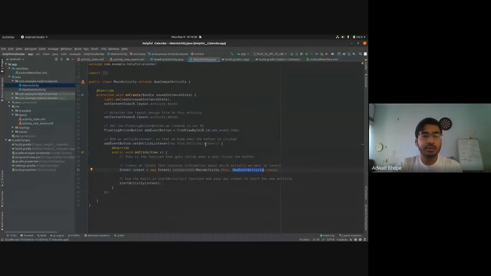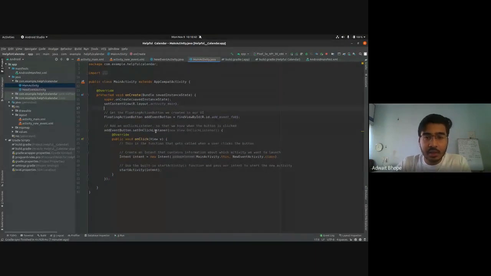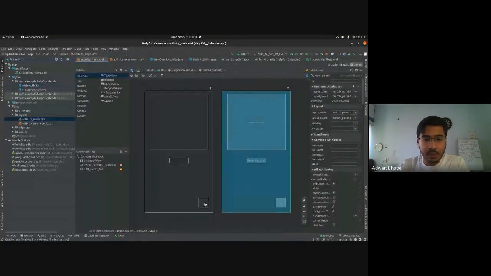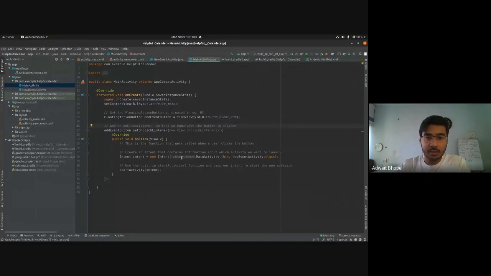By the way, just make sure when you do this, sorry, one thing. This line has appeared twice, so make sure it only appears once. So I'm going to delete this set content view. And one thing, whenever you're doing this find view by ID, you and I might be using different conventions and different namings. So whenever you copy my code from GitHub, do make sure that your ID is correct, add event underscore FAB, and I'm going to check right now. So yes, it is add event FAB. So it is correct for me. Do check what it is for you. And after this is done, you can start your application.